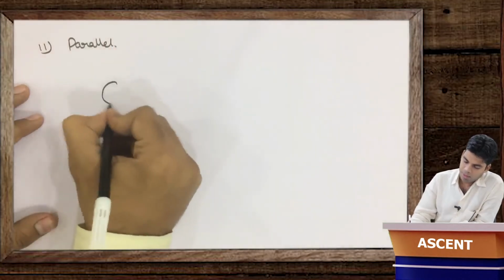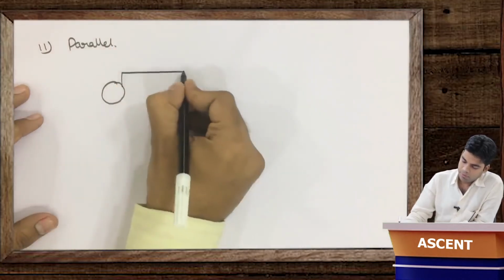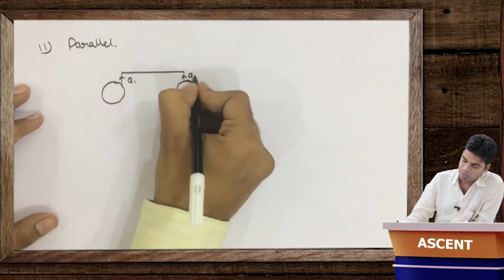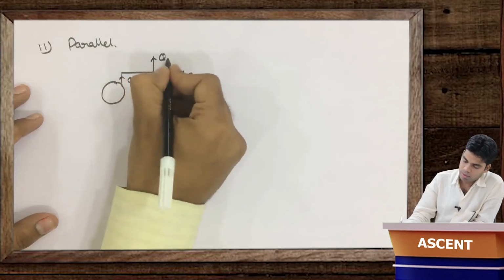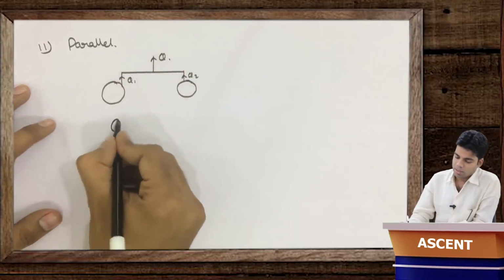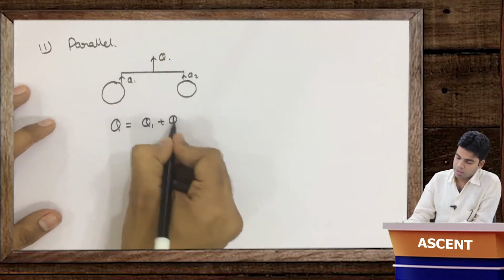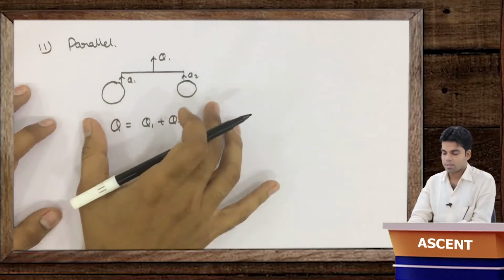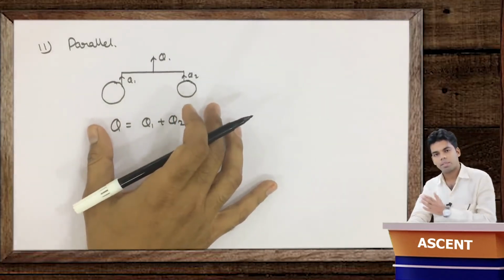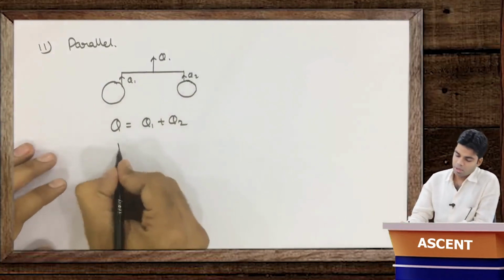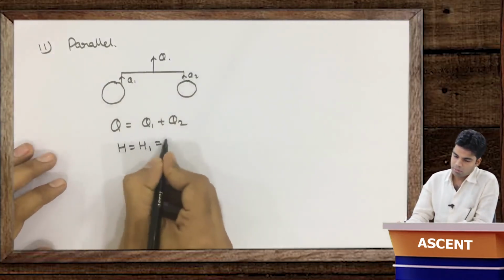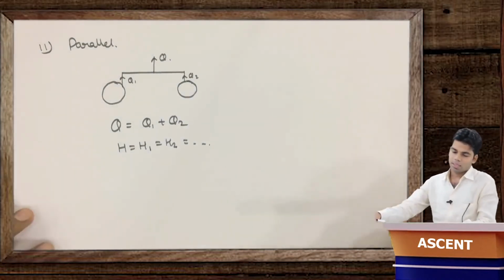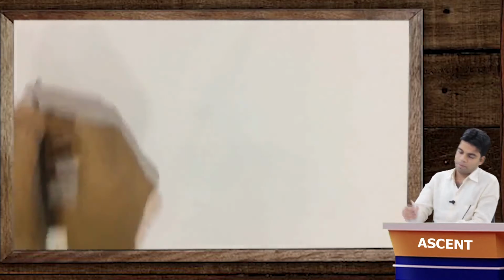Okay, so in pumps in parallel we are having the arrangement like this. Okay, it means the discharge from here is suppose Q1, discharge from here is suppose Q2, and total discharge here is suppose Q. So obviously the total discharge will be equal to Q1 plus Q2, first thing. But at the same time, head will be the same, head will not increase in this. If we are installing the pumps in parallel, head will be the same, but discharge will be increased. That means total H will be equal to H1, equal to H2 and so on. Getting this? Okay, next is the model laws in pumps.